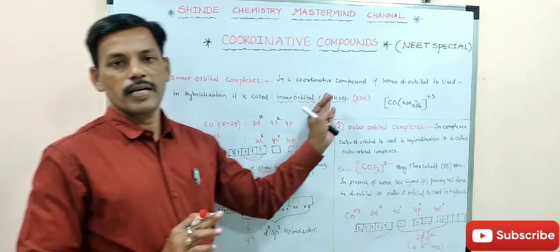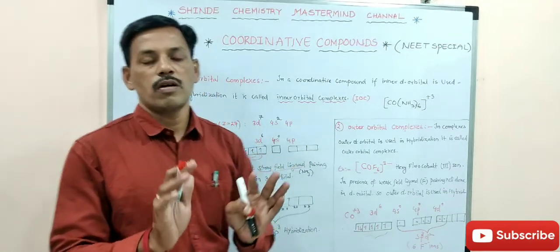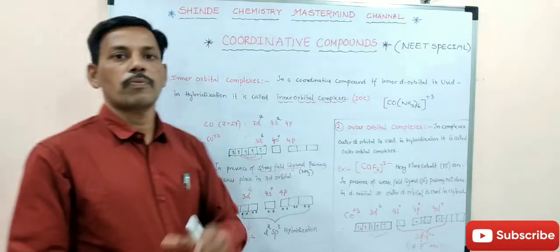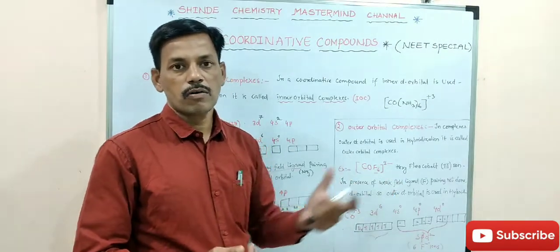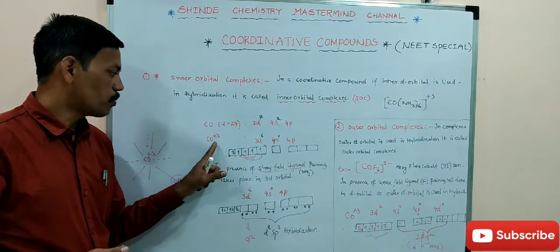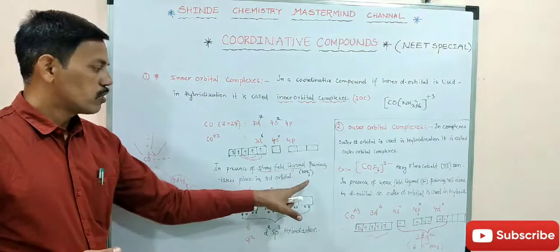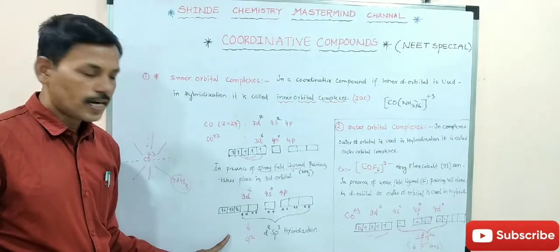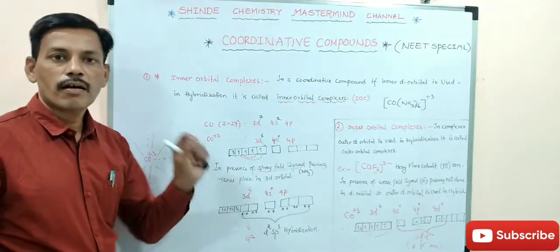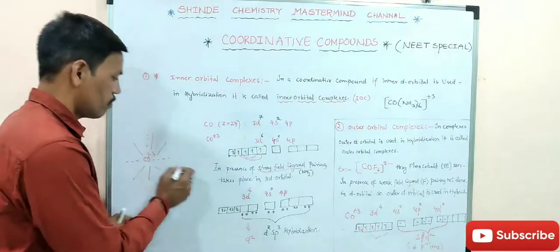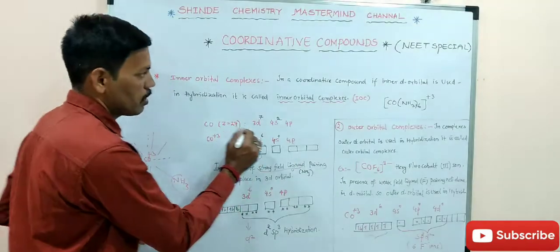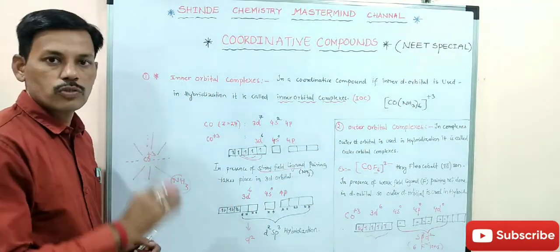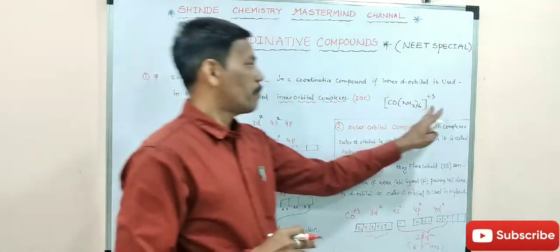By learning this topic, we have to know the hybridization of complex compounds as well as the magnetic properties of complex compounds. How? See here in this example, in the presence of a strong field ligand, pairing takes place, so there are no unpaired electrons present in this ion. There are no unpaired electrons in the hexaamminecobalt(III) ion, so this is diamagnetic.